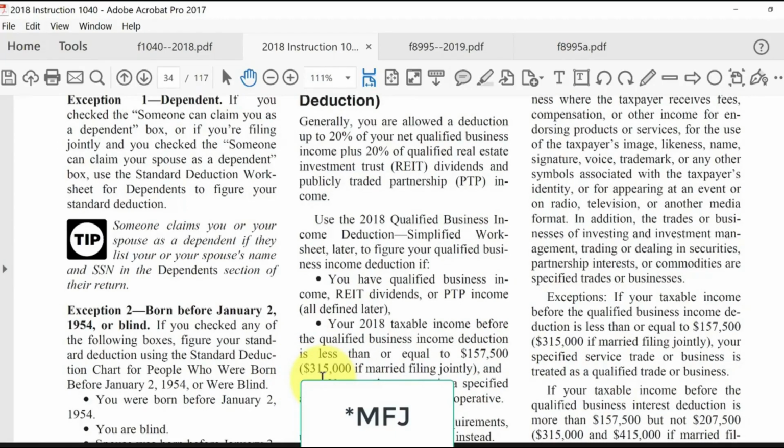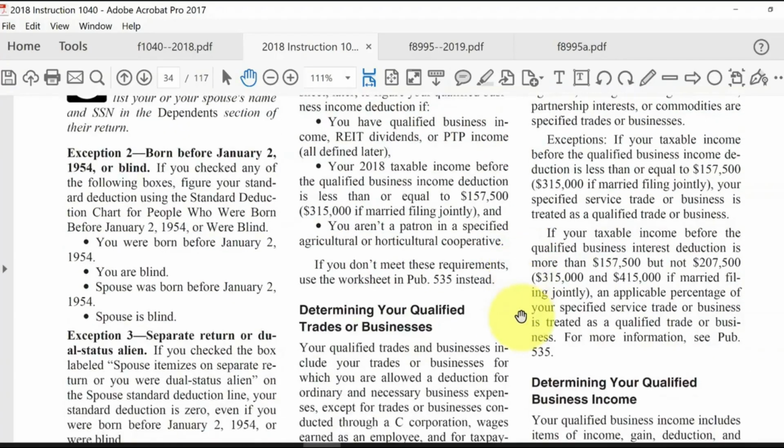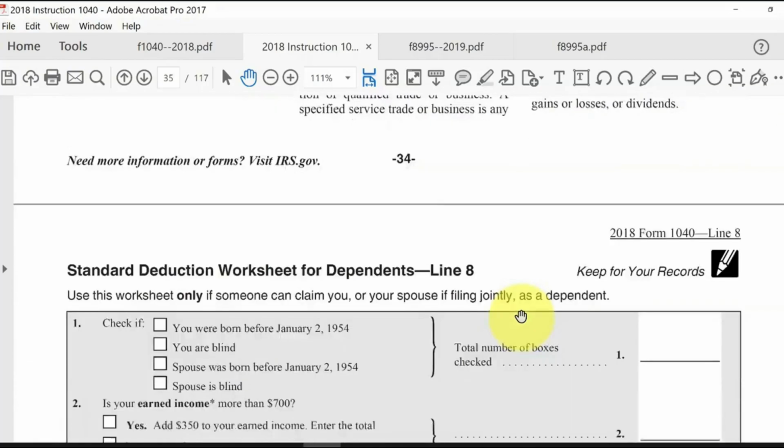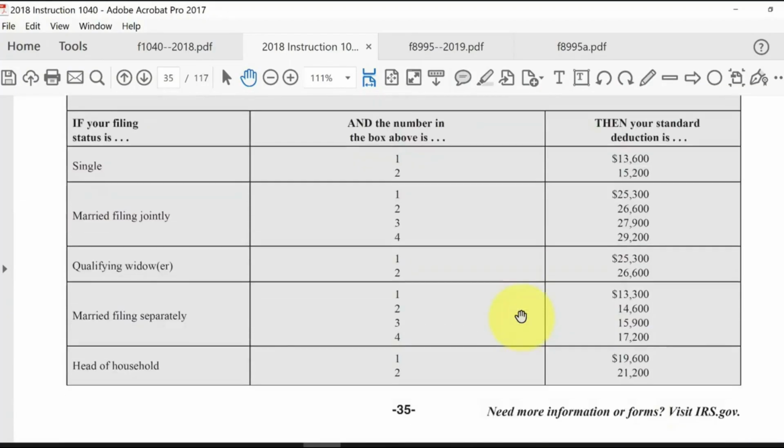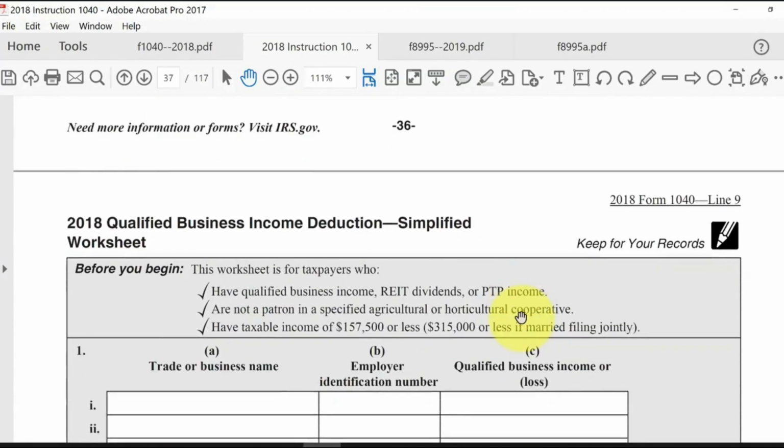In other words, zero. But if you're not in these specified service type businesses, then it still will be reduced if you go over these limits, but not totally phased out, based upon a very complex calculation of the amount of wages paid out by the business or the amount of depreciable property owned by those businesses. Very complex. But let's take a look at a simplified situation that's calculated here in the worksheets of the 1040 form. Looks like on page 37 it begins.